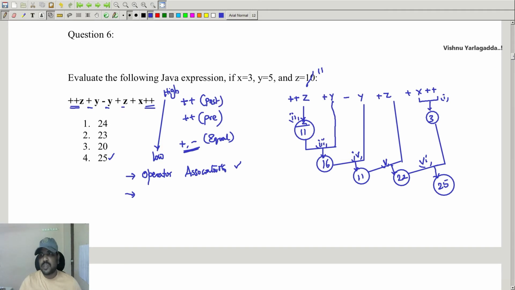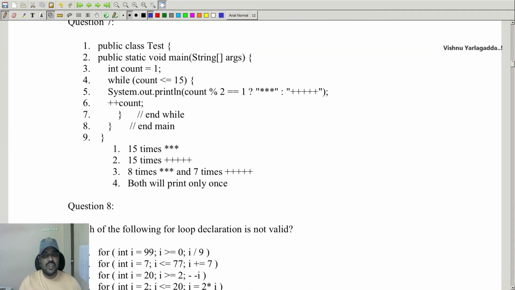So fine, this concept is going to cover the operator precedence and associativity. So fine, this one is going to cover the conditional statement. Suppose you have a variable called count, and the count value is initialized to 1. I'm going to check count less than or equal to 15. True. Then I'm going to perform the operation count mod 2. This is 1, because count is initialized to 1, count is less than or equal to 15, and count mod 2 is 1. So 1 equal to 1 is true.